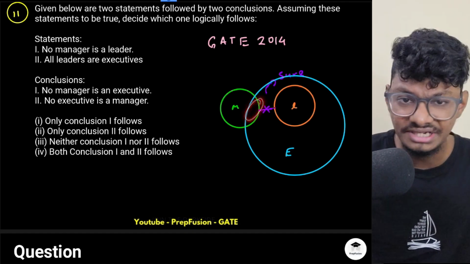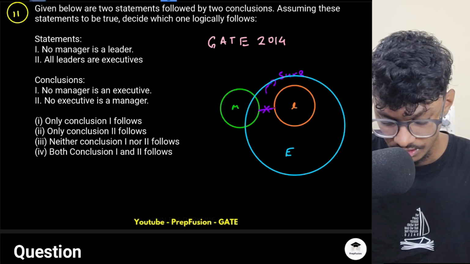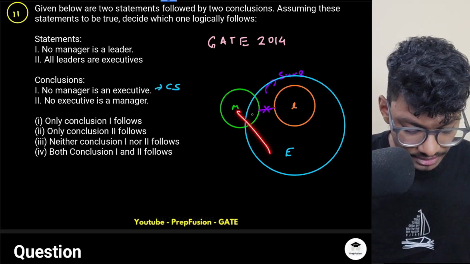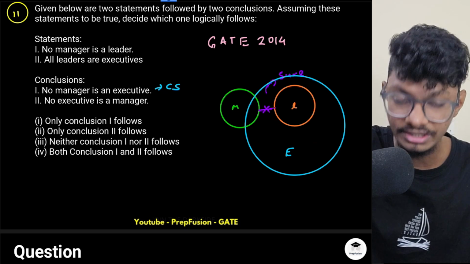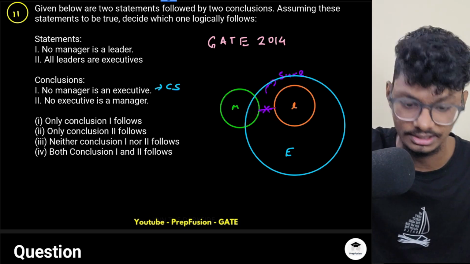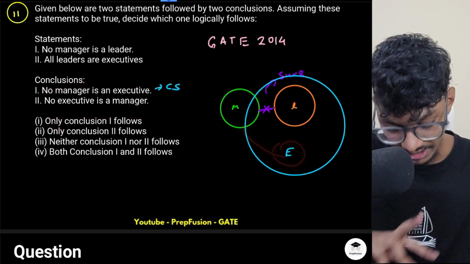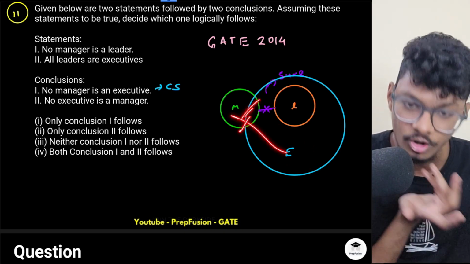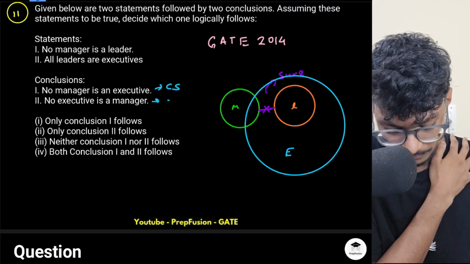No, right? There can be a common region between manager and executive because I don't have the exact relationship between manager and executive. So I cannot say. Can't say, because there can be and there cannot be. In one picture it follows the statement and in the next picture it doesn't follow. So this common region can be present or not present. Next, no executive is a manager. Again I can't comment, right? There can be a common region, or there cannot be. I cannot say conclusively. So both are can't say.